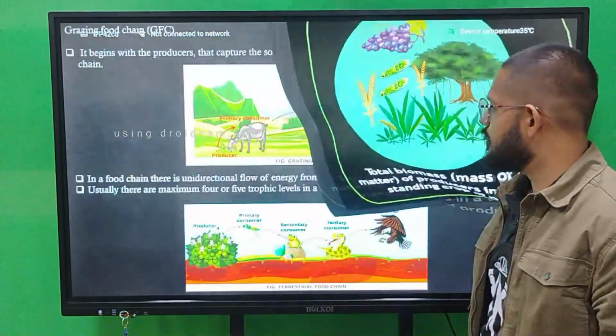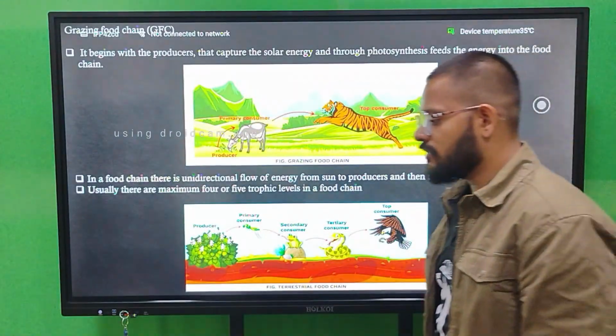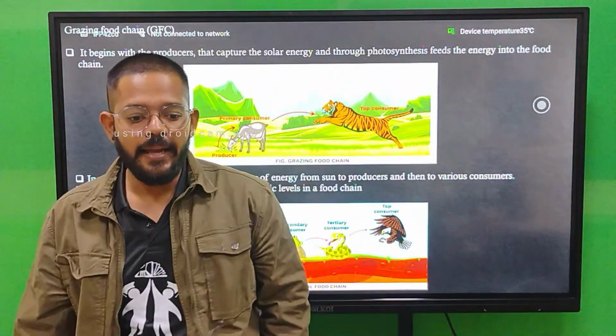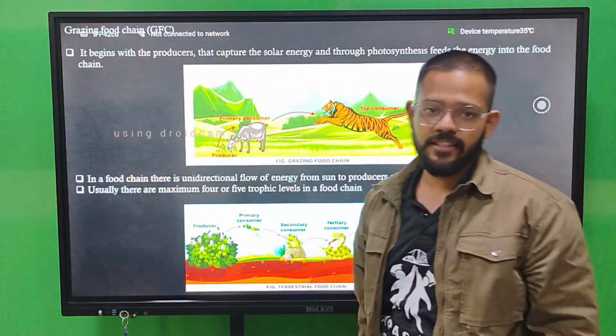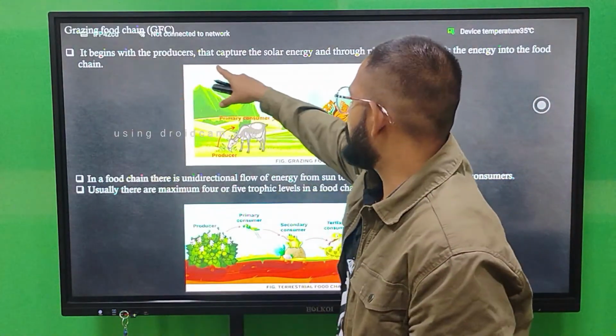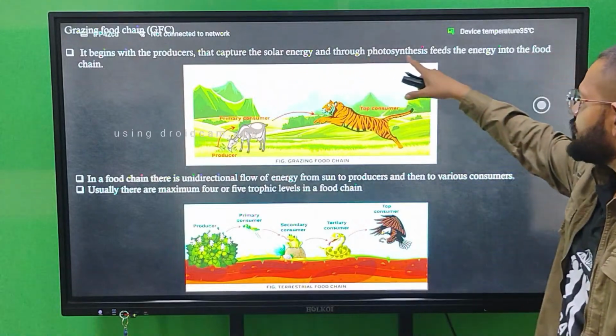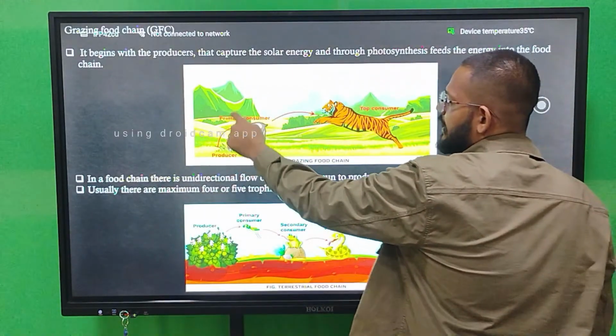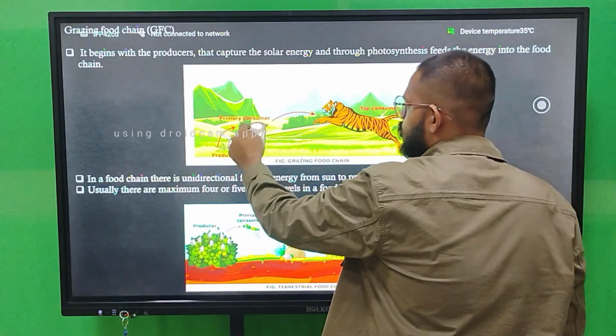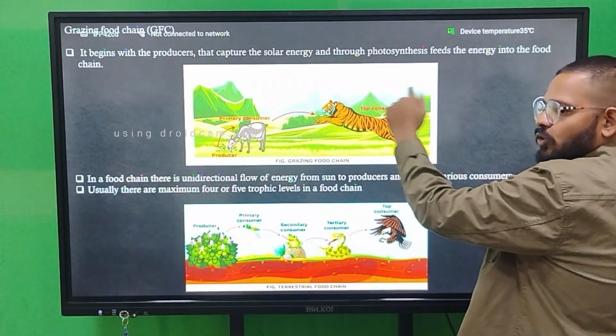Next, at the start we discussed the different types of food chain: the grazing food chain and the detritus food chain. First we have the grazing food chain. It begins with the producer that captures solar energy and, through photosynthesis, feeds the energy into the food chain. The producer transfers its energy to the primary consumer, and then on to the top consumer.